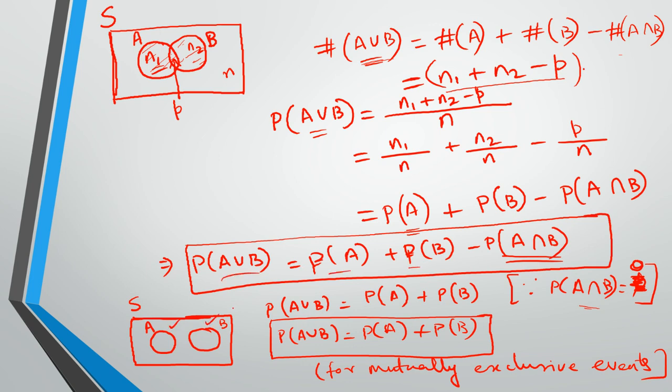You don't have to memorize all these things. You can get it from common sense only. This you might memorize, but this also we can get. We can just draw A and B and understand it's P(A) plus P(B) minus this intersection part, because this is added twice. So even this you don't need to memorize, but if you want to memorize something, this is okay. You still need to understand it, then you can apply it on all scenarios. Let's say for the mutually exclusive scenario, where there is no intersection between A and B, since the intersection is 0, P(A union B) equals P(A) plus P(B).